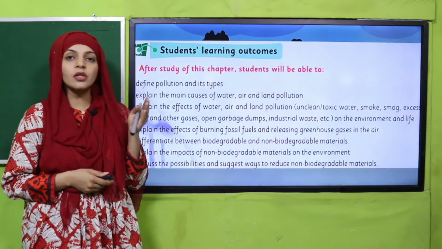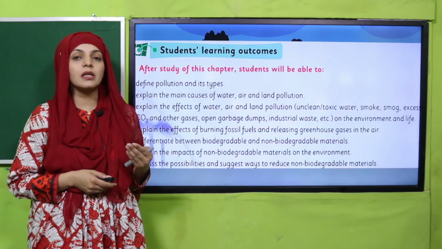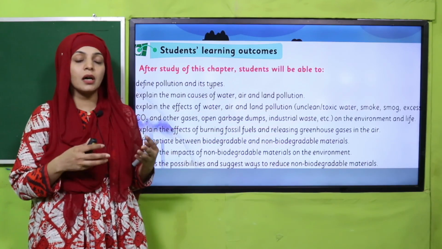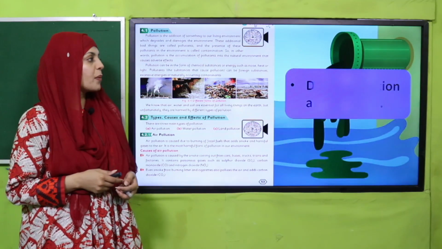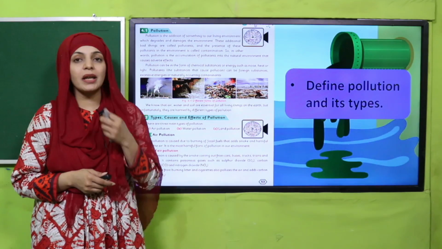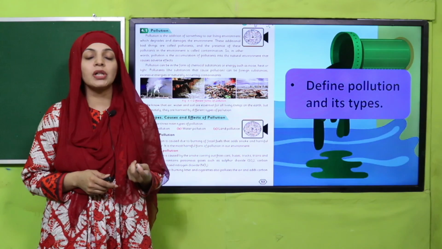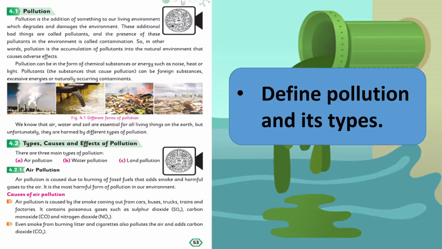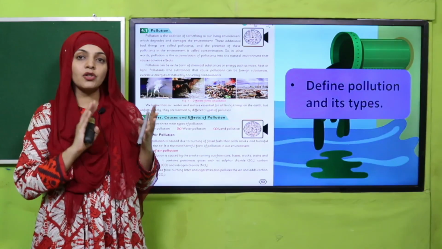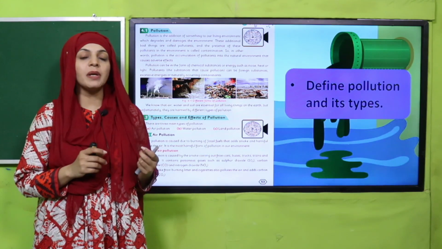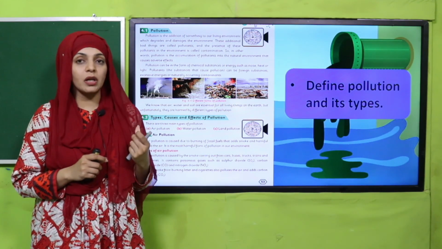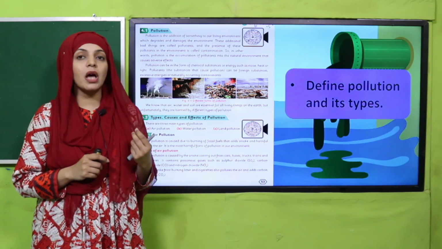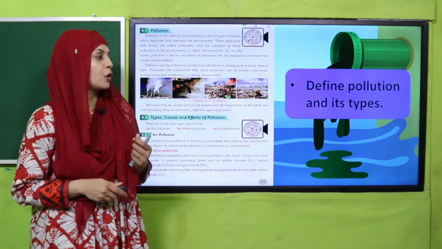So these are all the student learning outcomes that we have completed, alhamdulillah, in this unit. So let's quickly recap them. In lecture number 1, we discussed pollution and its types. Quickly tell me, define pollution and its types. So addition of any bad thing into the environment is pollution, which has a bad effect on the environment. And the 3 types of pollution are air, water and land pollution.